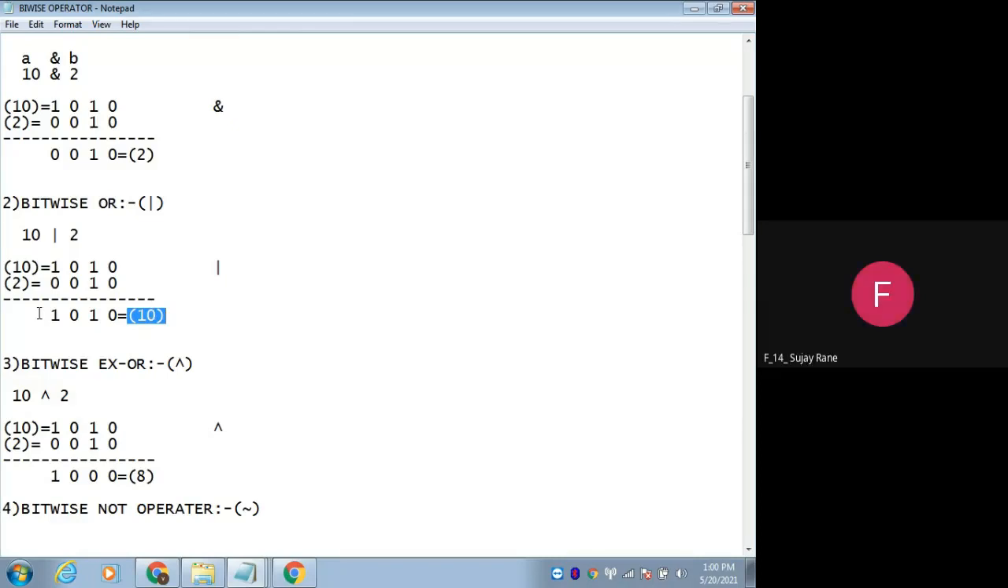We have just converted this 10 into binary form, and this 2 into binary form. Then we apply this OR operation on it, right? You know what OR is, right? At least one should be 1. 1, 1 will be 1. 0, 0 will be 0. 1, 0 will be 1, right? So convert this binary into decimal again. So we get 10.